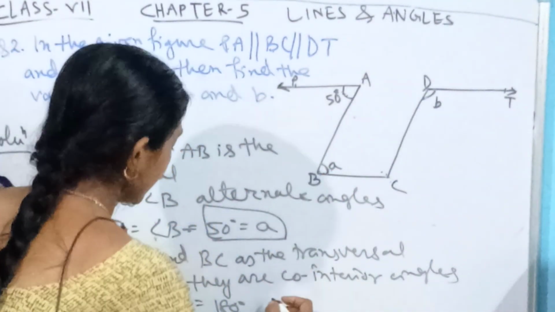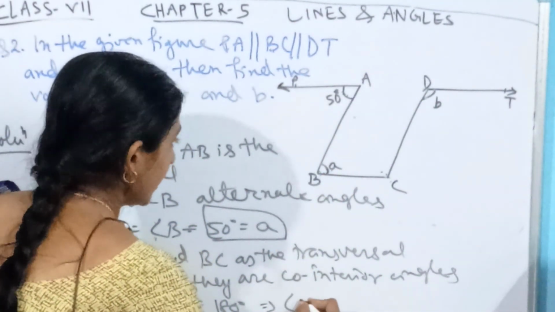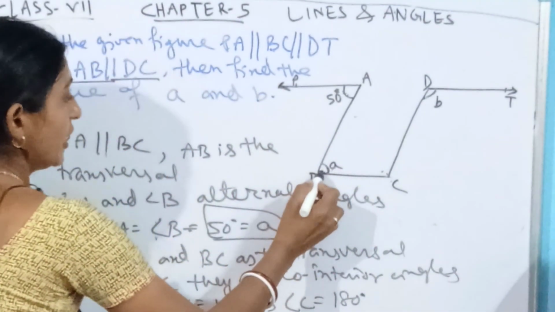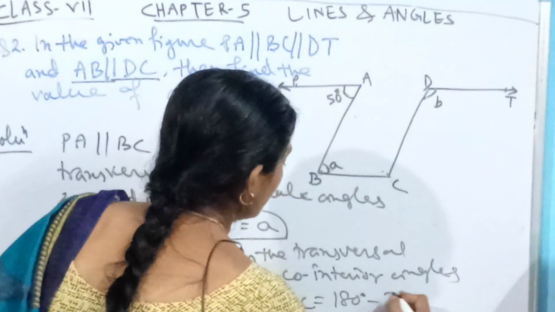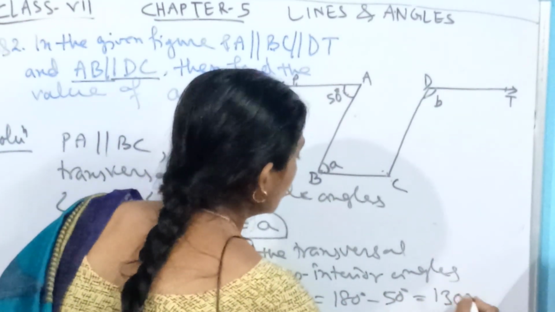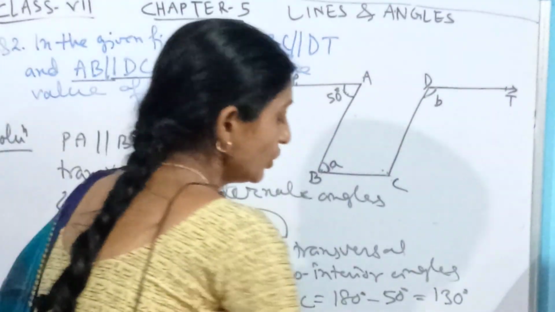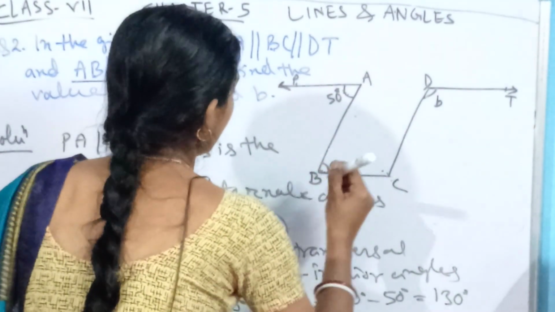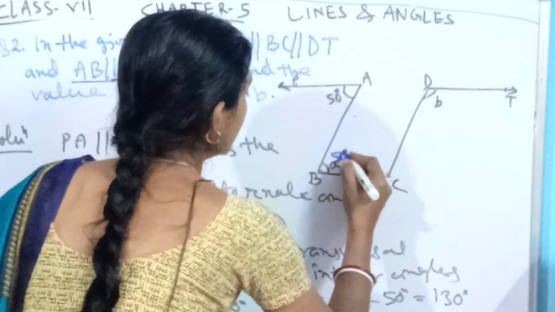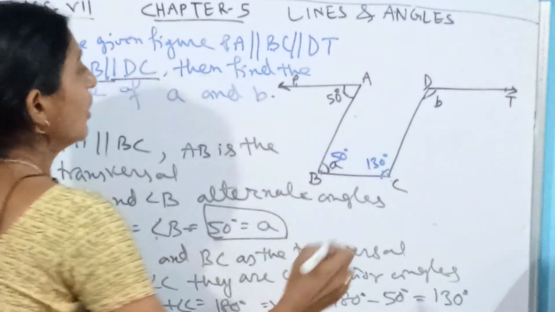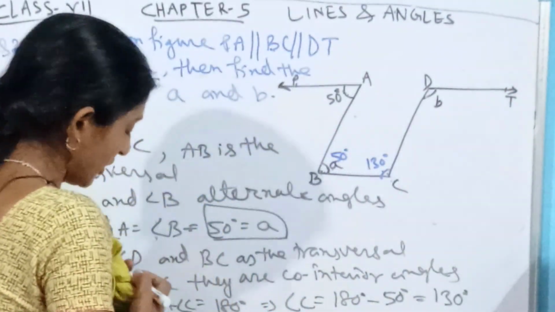So what will be the measure of angle C? We can write angle C is equal to 180 degrees minus 50 degrees, which we have already got. So what is the measure we have got here? Angle C is 130 degrees. So here we can write that the measure of A we have found out was 50 degrees. Now this one we have found out is 130 degrees. Okay, now let's come to the last part of this question.